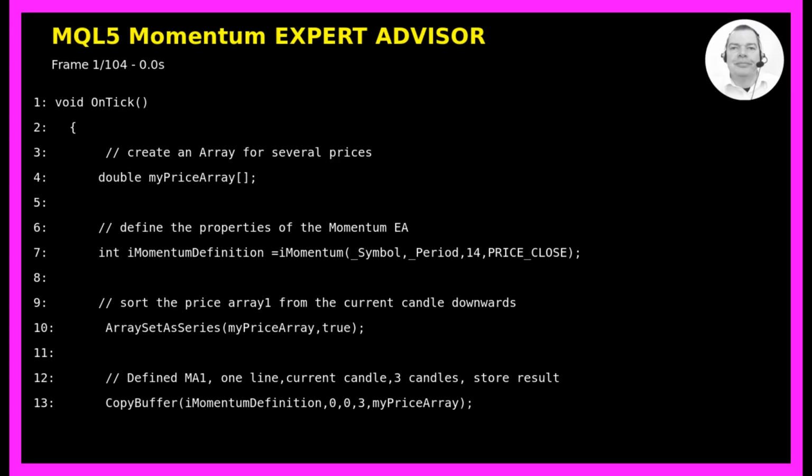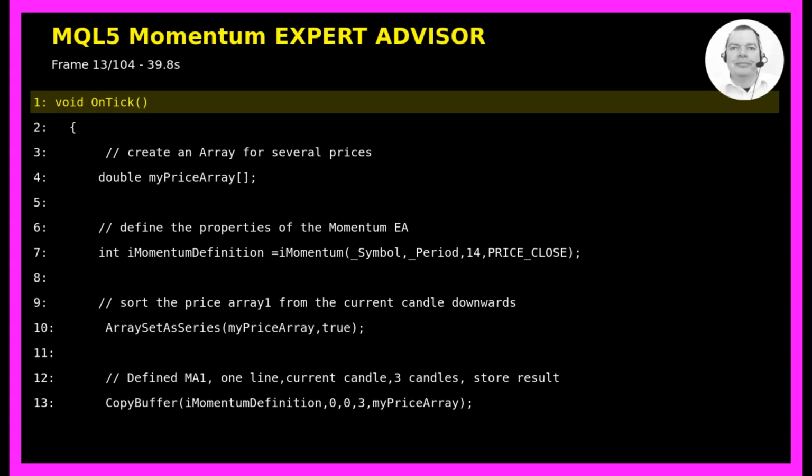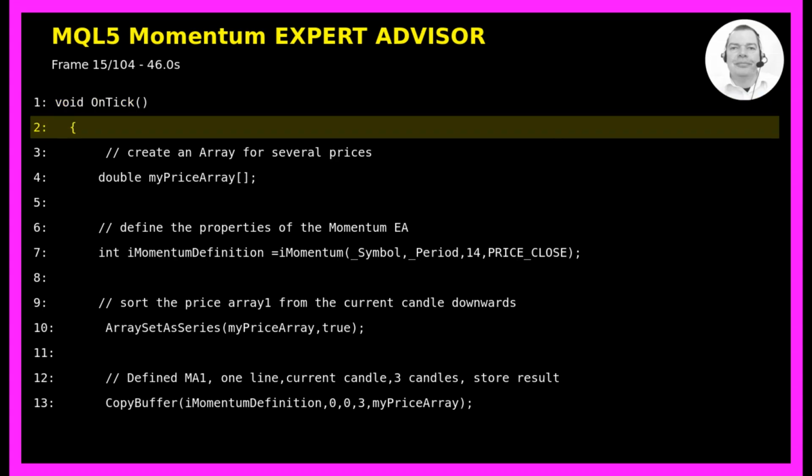We start MetaEditor by clicking the little icon in the toolbar or by pressing F4 on our keyboard. This opens the MetaEditor window where we can create new expert advisors and modify existing ones. Once MetaEditor is open, we create a new expert advisor file and begin writing our code. The OnTick function is the main function that runs every time a new tick arrives for the symbol we are trading. This is where we place all the code that needs to execute with each price change.